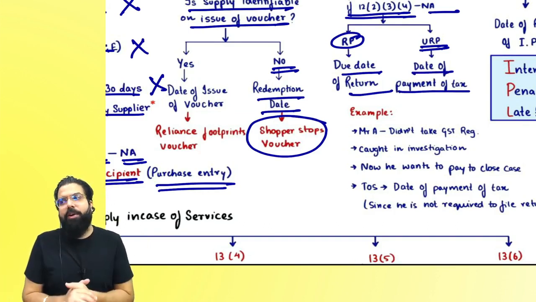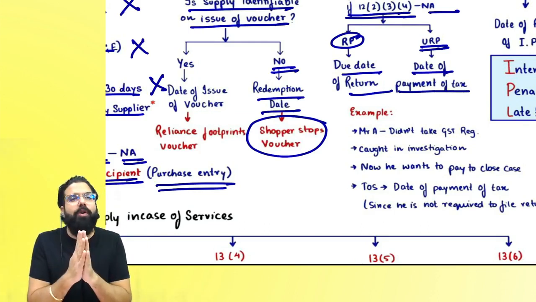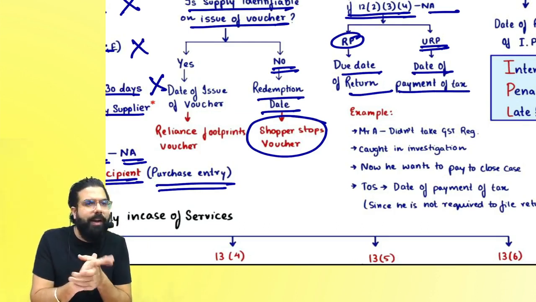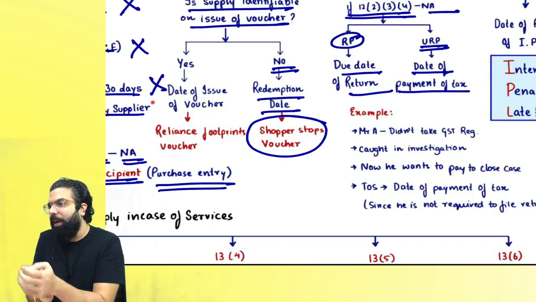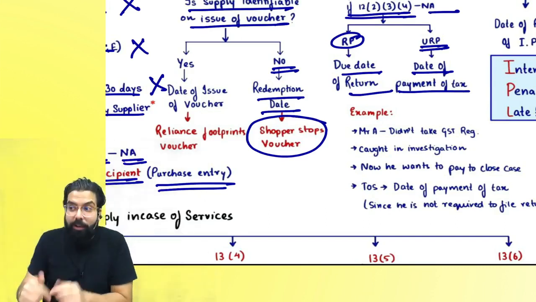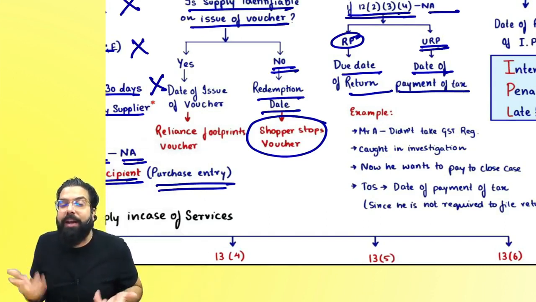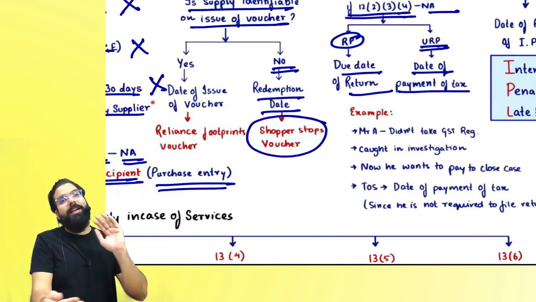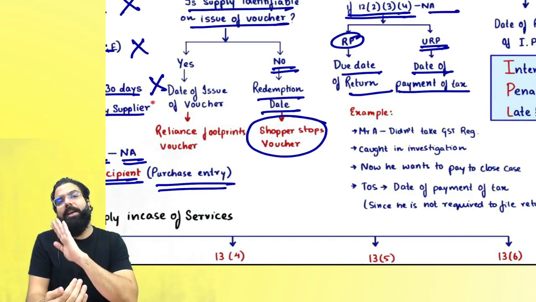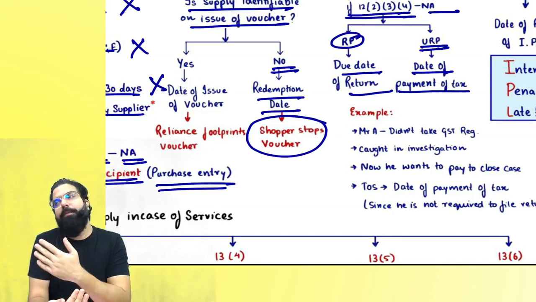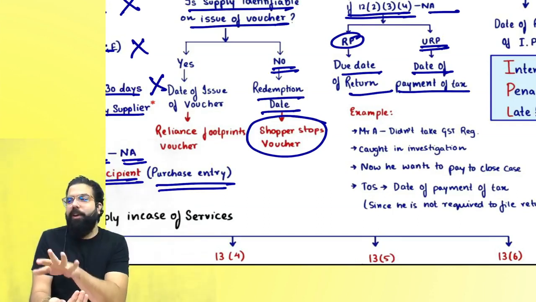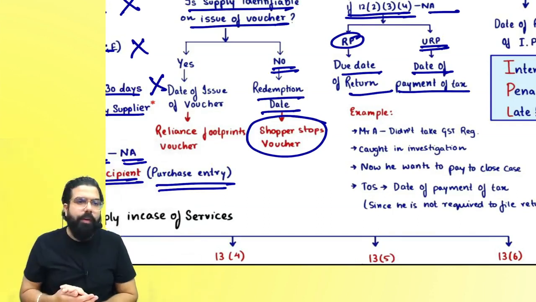For example, you are caught in an investigation, and you say, okay sir, I was a taxable person, I did not take registration, I want to pay and close the case. He will go ahead and pay. Then you ask when my liability will come. They will tell you the day you paid, that is the date when your liability has come. Can I go ahead, everyone?